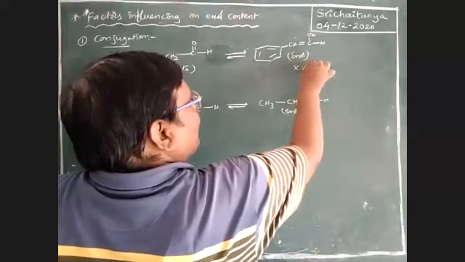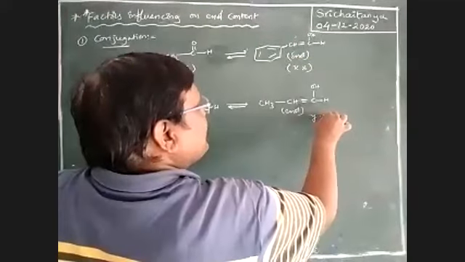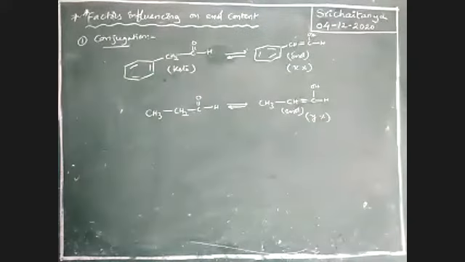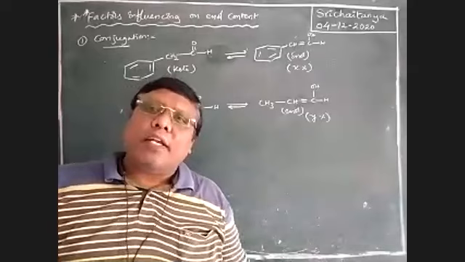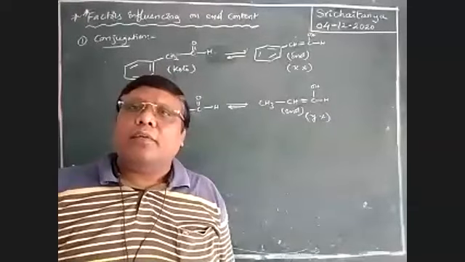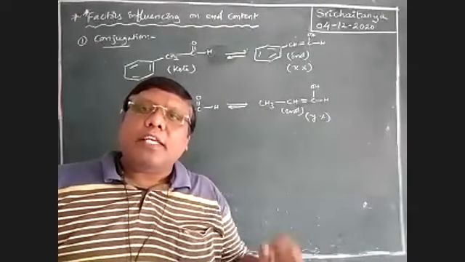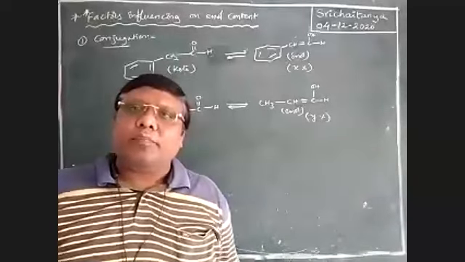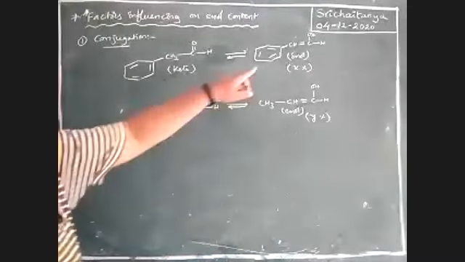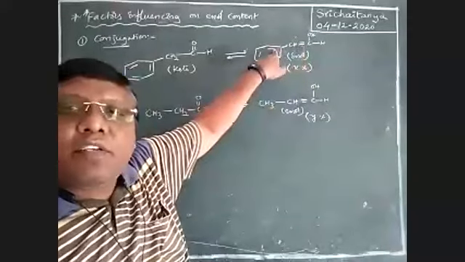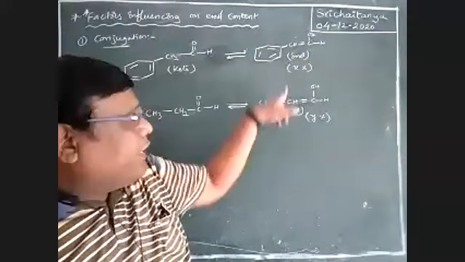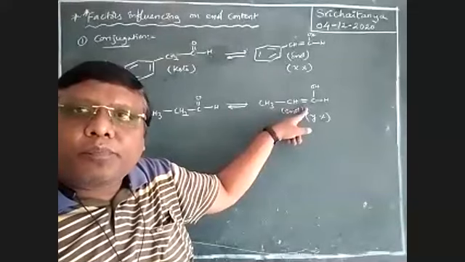Here X is the percentage of enol form. Here Y is the percentage of enol form. Boys, among these two enol forms, which one is major? Which enol content is major? Which one is minor? So how to explain? That is based on conjugation. See here, boys. This formed pi bond is involved in conjugation with this benzene ring. But here that conjugation is not possible.